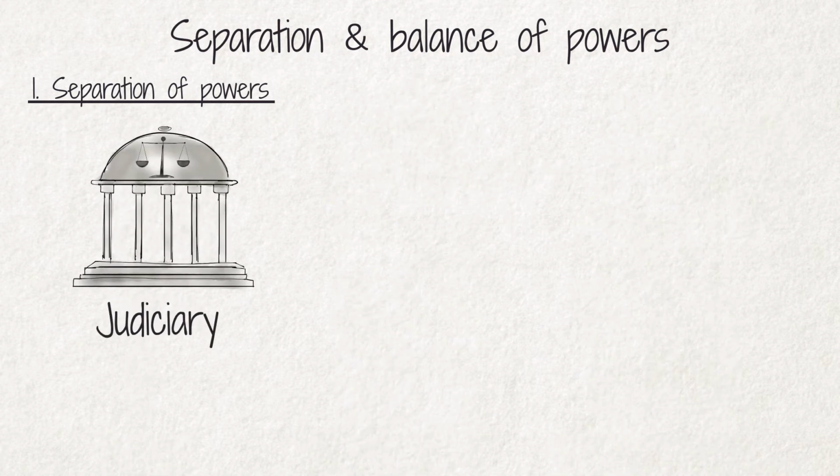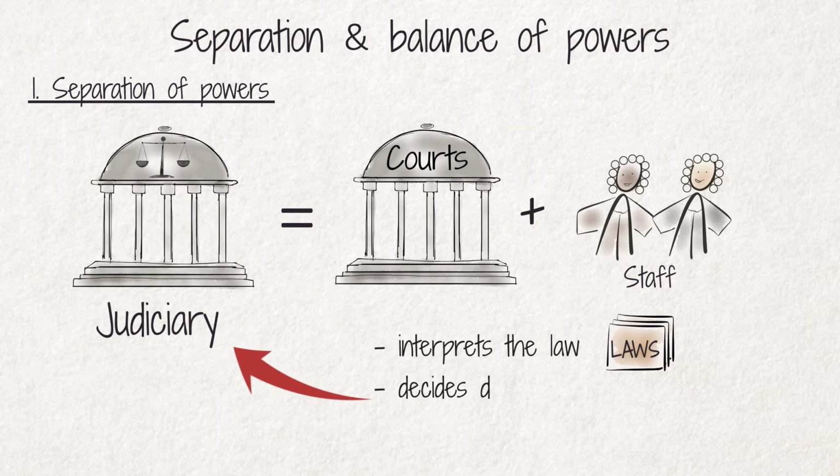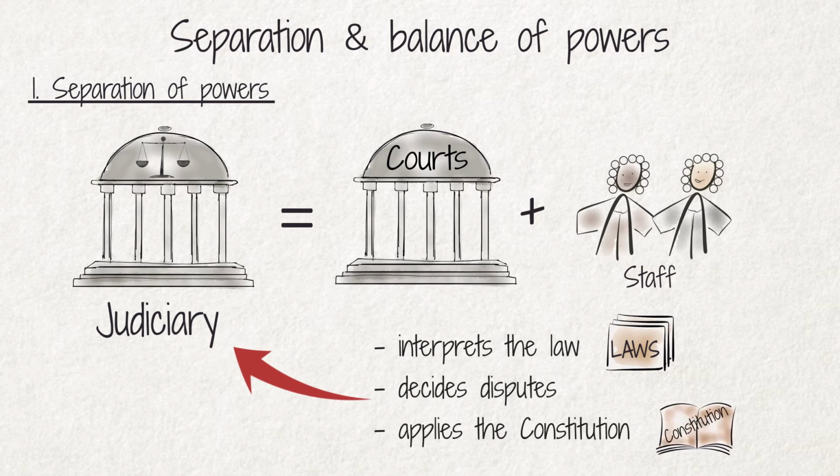The judiciary is the third branch of the democratic system and is represented by the courts and their staff. It interprets the law, decides disputes, and applies the constitution.